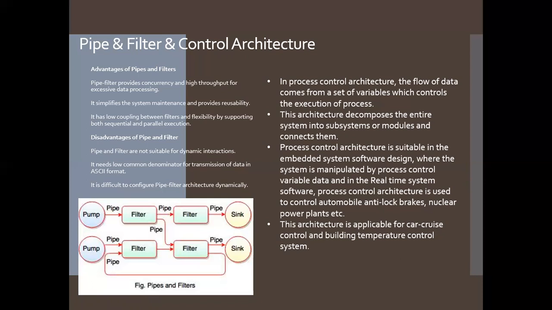and filter. A filter may be of two types, active filter or passive filter. An active filter drives the data flow on the pipes, and a passive filter is driven by the data flow on the pipes. A filter does not share state with other filters. They don't know the identity of upstream and downstream filters.